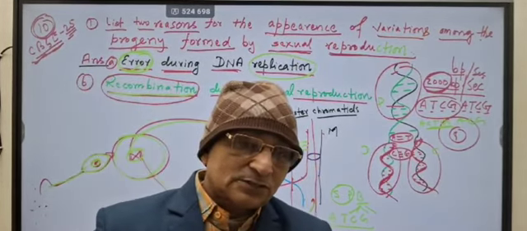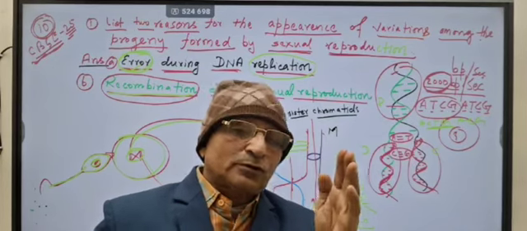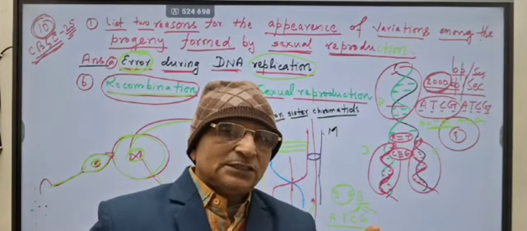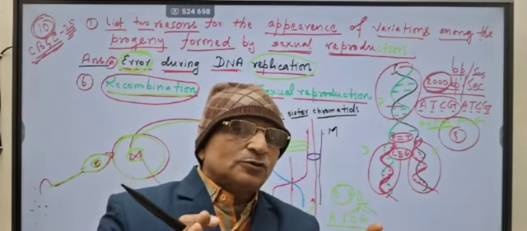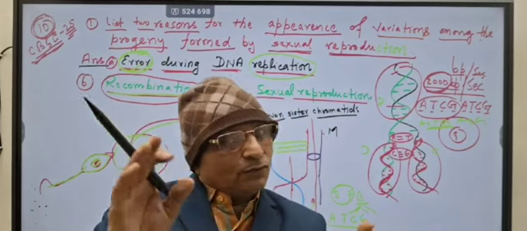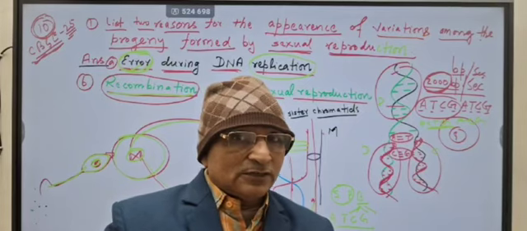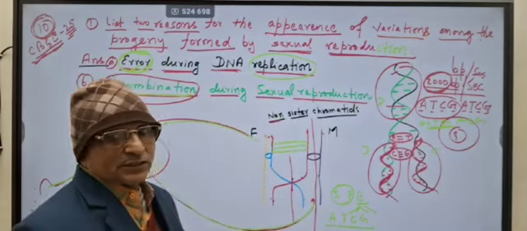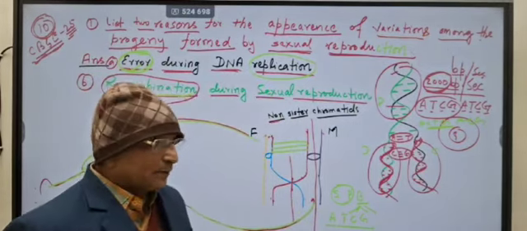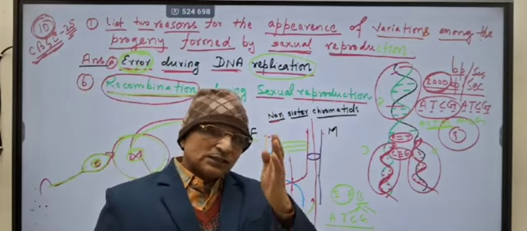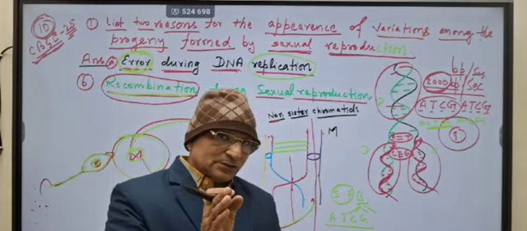Chromosome number 1 of the father has a homologous chromosome from the mother. There are 23 pairs, one set from father and another set from mother.